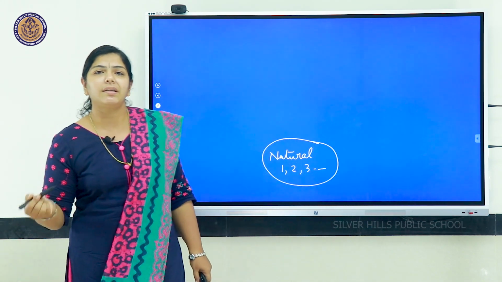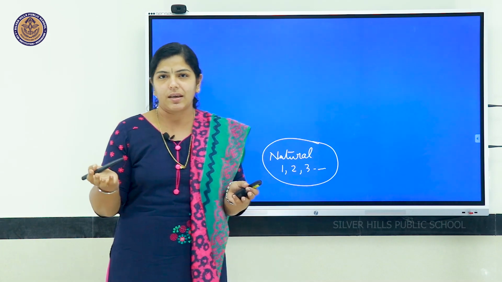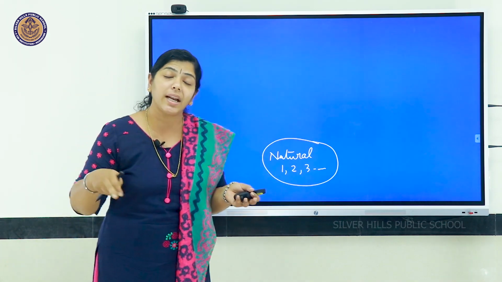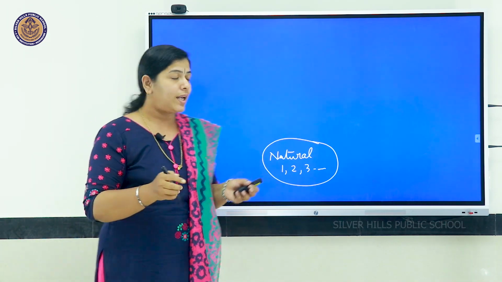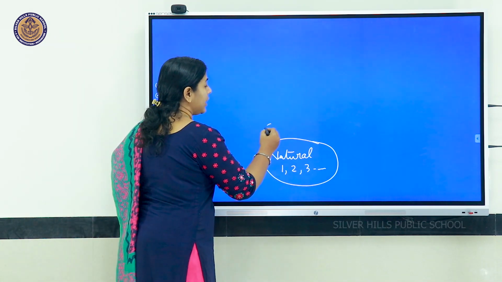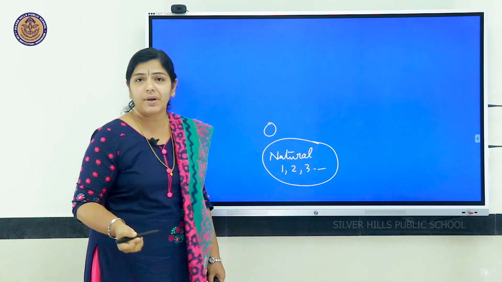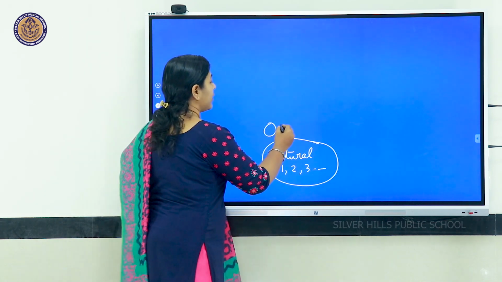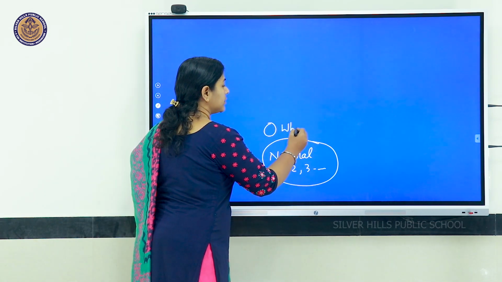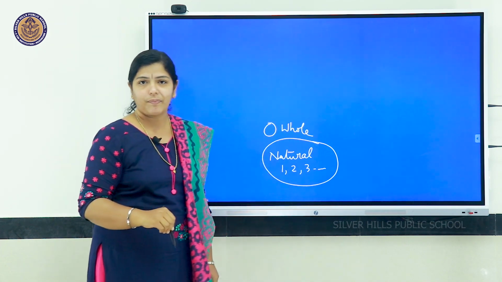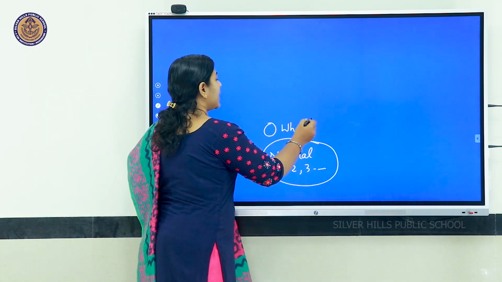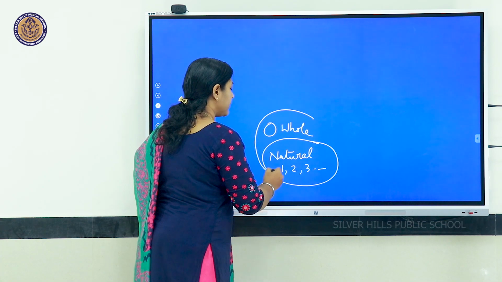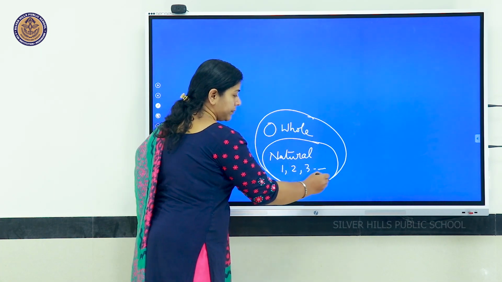Then to represent something which is not there, nothing, we have introduced another number, that is 0. When 0 comes along with the natural numbers, another new set of numbers came, that is what we call whole numbers. Then comes the next, when we have to represent numbers which are less than 0.